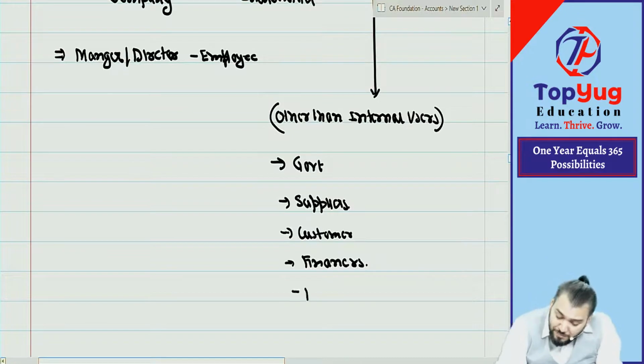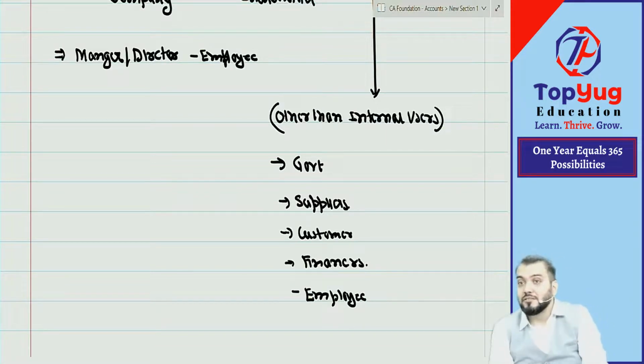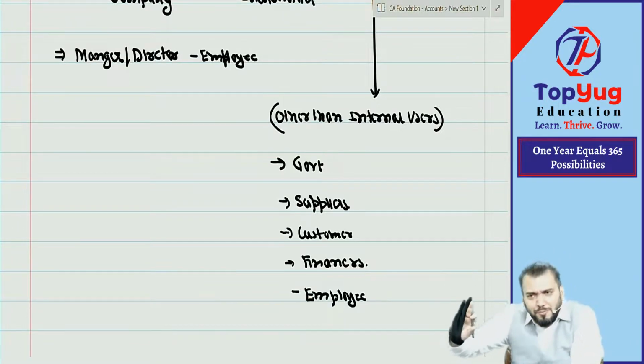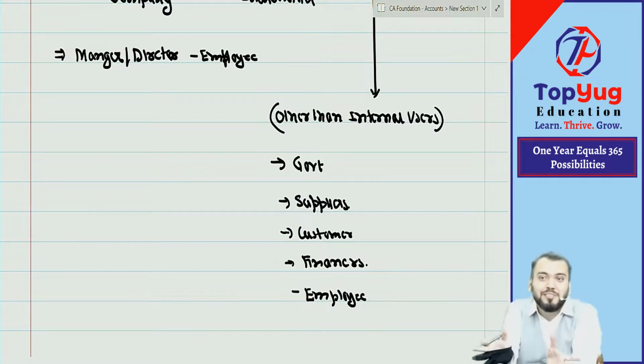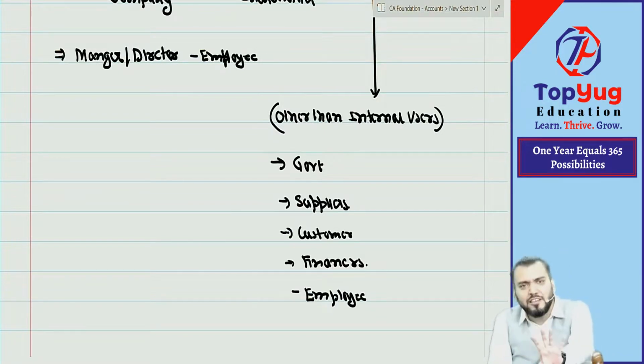And any other employee other than managers, any employee who is not a manager? There are many employees. One is the manager, but there will be many other employees who do not manage the business. They do not know the internal things about our business. There are many, like peons and so on. So they are employees, but they are external users only.